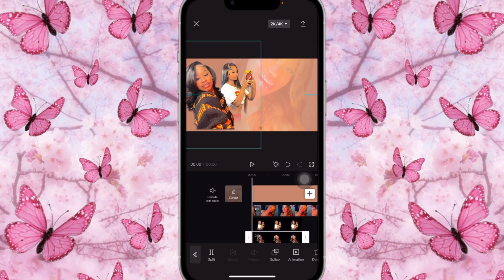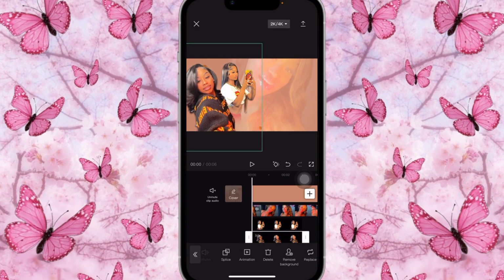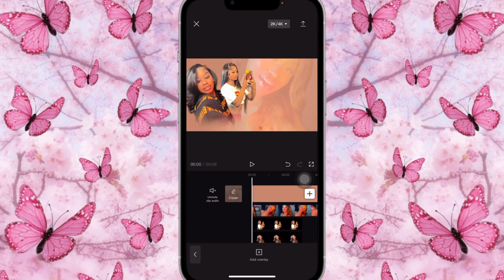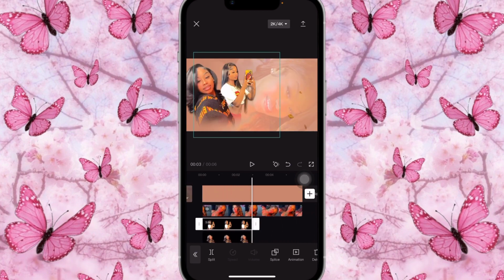I'll bring her down a bit. And then I'm going to do the same thing. I'm going to click on mask, scroll back to mask, split, and then I'm going to bring it down a bit and then blur it out. Great. So once that is done, I'm going to open them up all the way to the end.